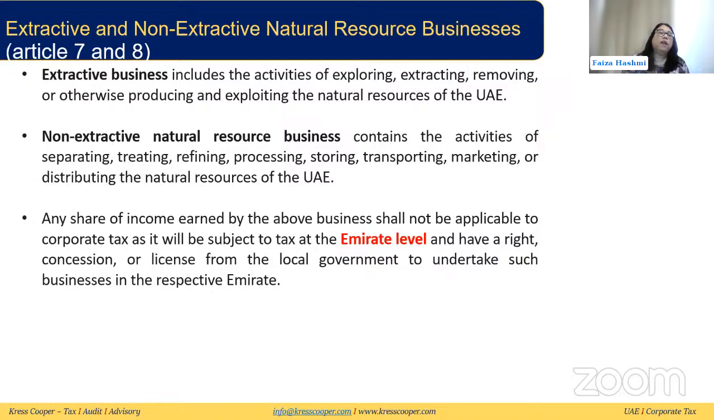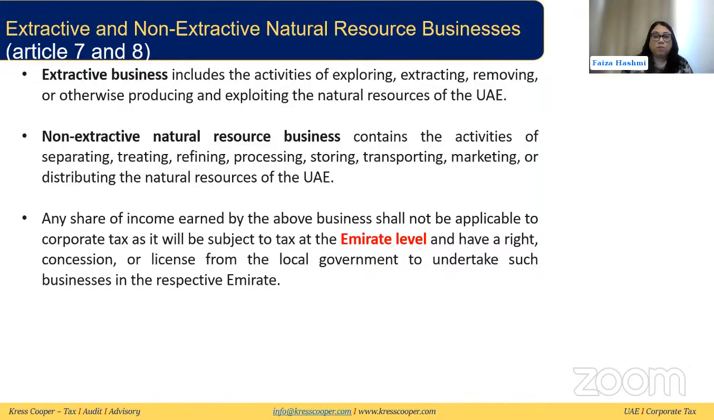So the next category we have is extractive and non-extractive natural resource business. So what is extractive business and what is non-extractive natural resource business? Extractive business includes the activity of exploring, extracting, removing, or otherwise producing and exploiting the natural resources of the UAE. So this is like the upstream business, like we say. And non-extractive natural resource business contains the activities of separating, treating, refining, processing, storing, transporting, marketing, or distributing the natural resources of the UAE.